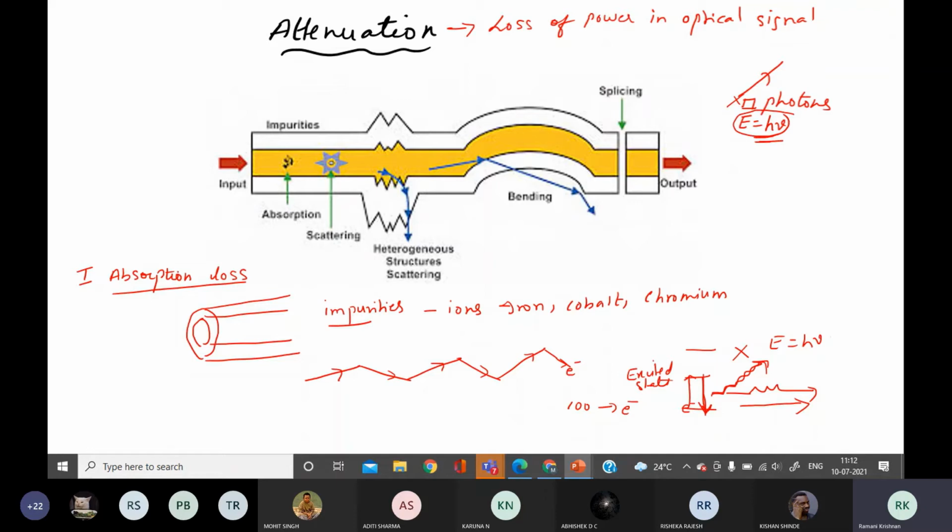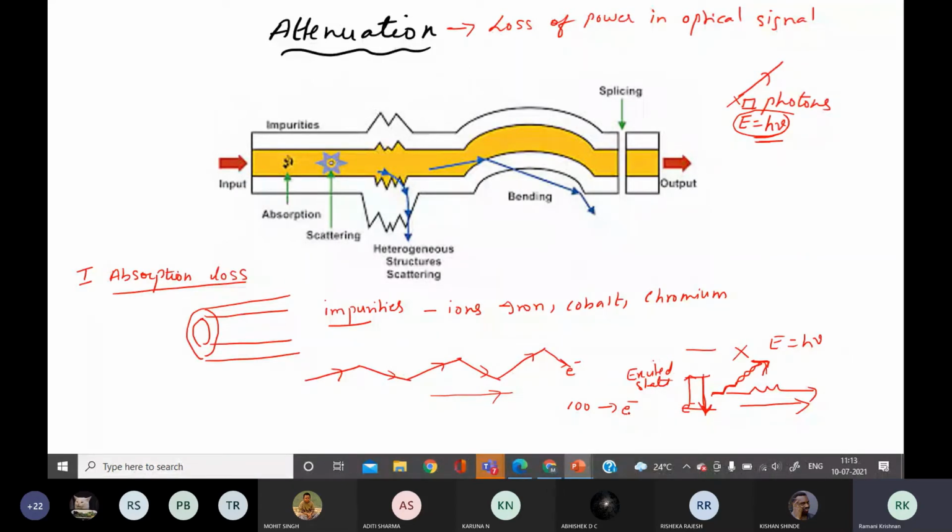So what is absorption loss? There are impurities present in the optical fiber in the form of iron, cobalt, chromium. When the light is propagating through the fiber, the electrons of the impurity atoms absorb the photons. One electron can absorb one photon. So if there are 100 electrons of the impurity atoms, 100 photons are lost.